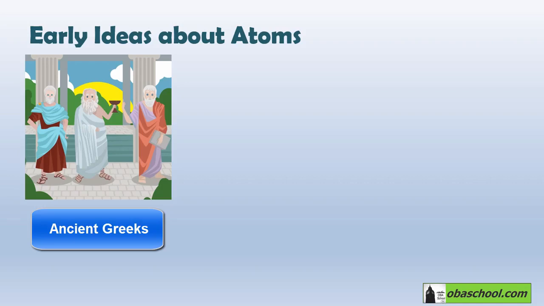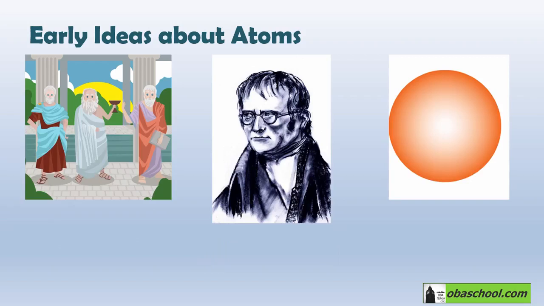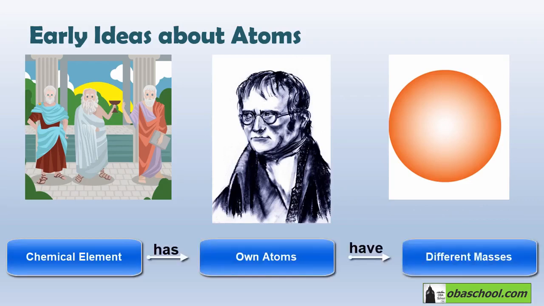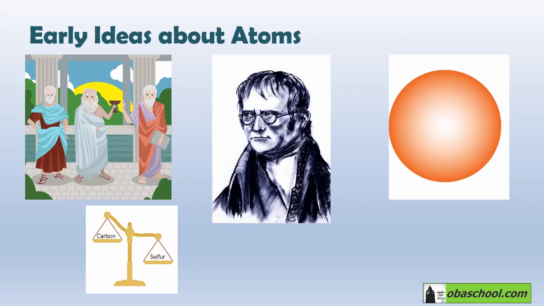However, these ideas were not linked to strong experimental evidence until the early 1800s when John Dalton put his ideas about atoms. From his experiments, he modeled the atom, as you can see here, as a tiny hard sphere. He also suggested that each chemical element has its own atoms which have different masses than atoms of other elements. For example, atoms of the element carbon have a different mass than those of the element sulfur or any